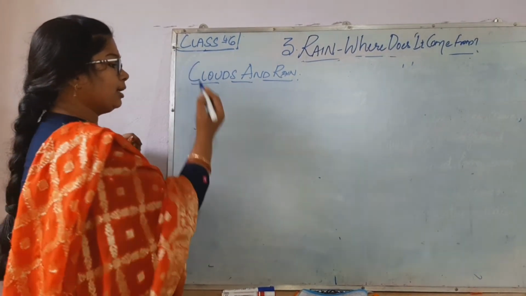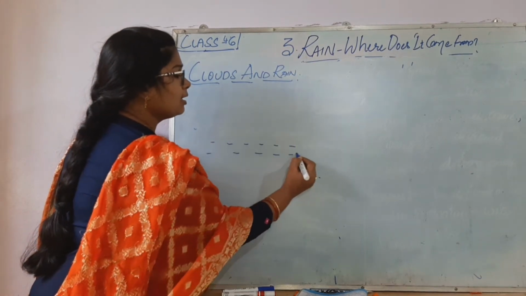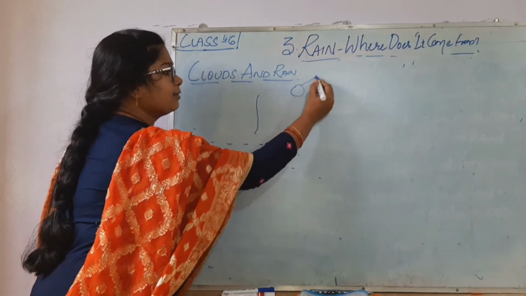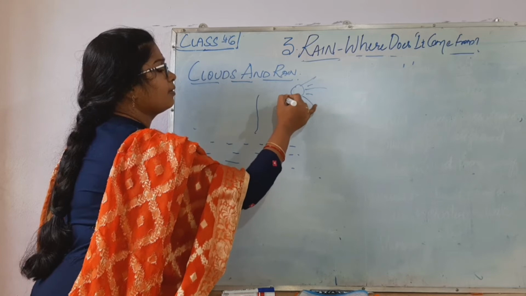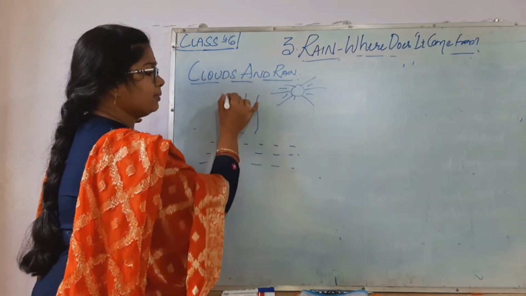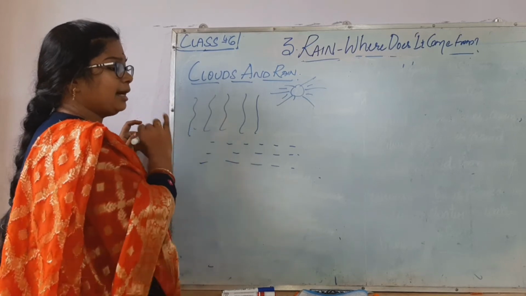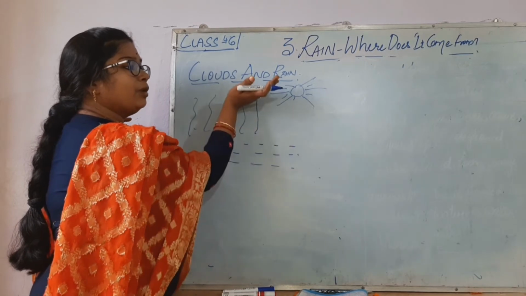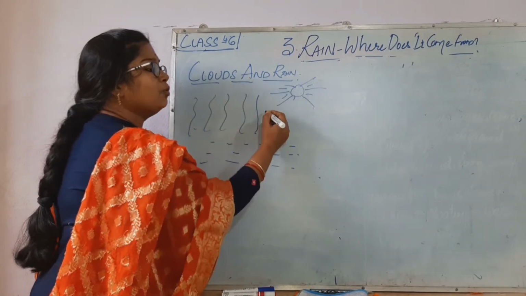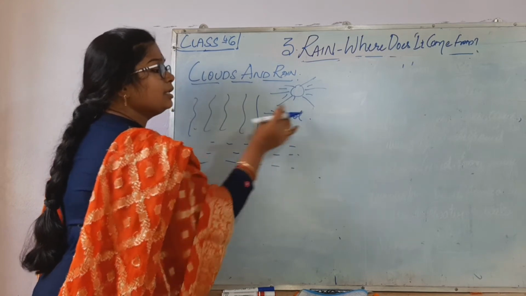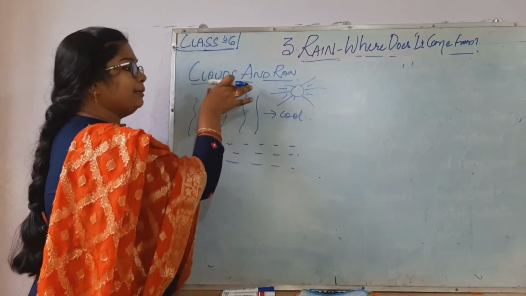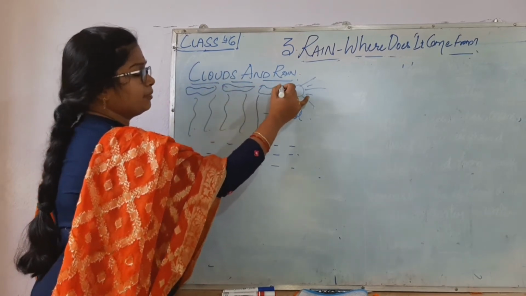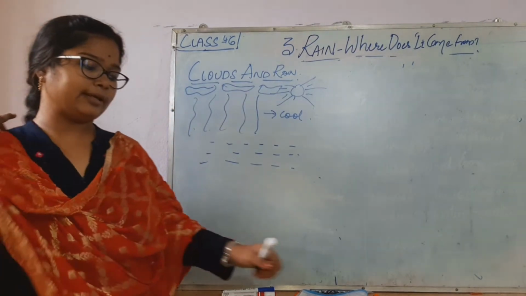See, the water bodies get heated up by the sunlight, so water vapors will be formed. When water vapors go above the air, means if you move up from the earth, the atmosphere will become cool. So this water will become a cloud. I will read it out for you and explain so that you can understand very well.